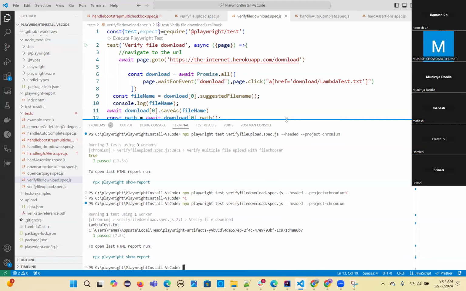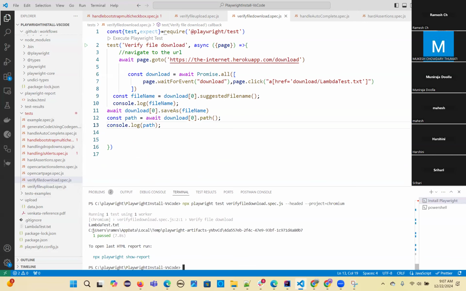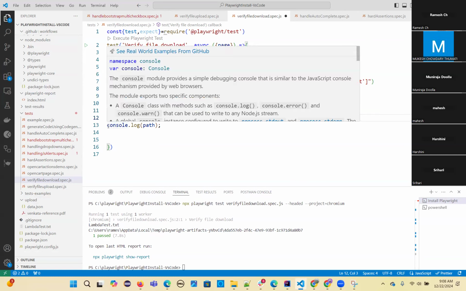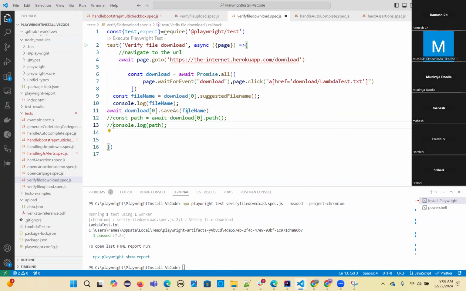So this is how you can download and save it to your path. You can even see the path also it is showing very clearly. But this is a different path, the temporary local file path is showing, but we don't need this temporary. But finally we are saving to our project directory. So this is the saveAs file. We got the file and we are saving to our project directory. So this is the code how you can download a file and save it. So easy, right? In Selenium you have to write a lot of code, but this one is very simple, right? One event you are waiting, clicking on that.